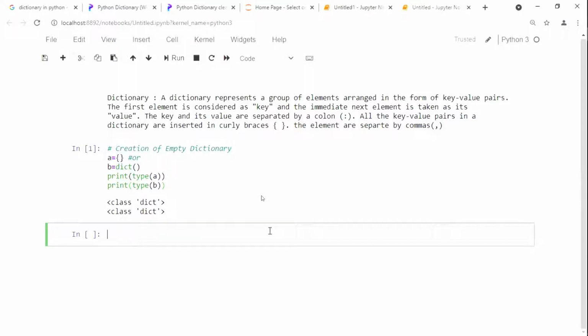Clear, sir. Now see here, I'm going to be creating one dictionary for student details. That means different data types will be there. I will write here: creation of dictionary with the different data types. That means all will be there with the different data types.